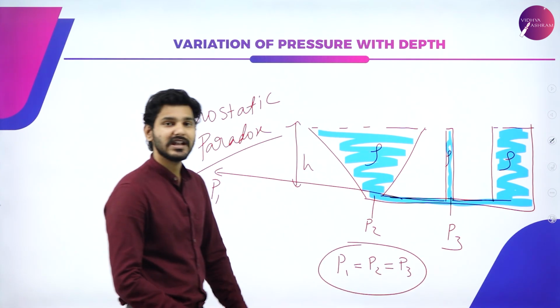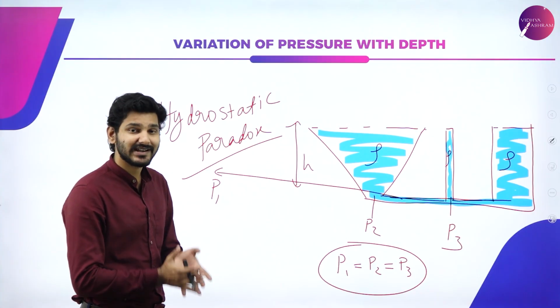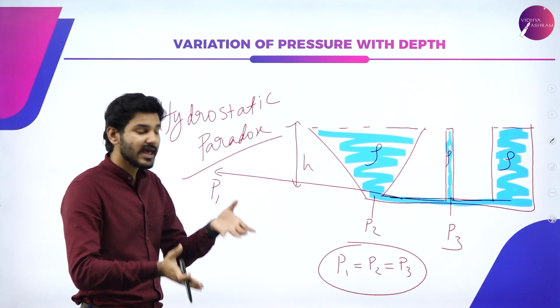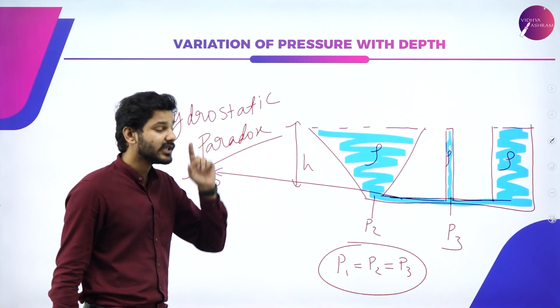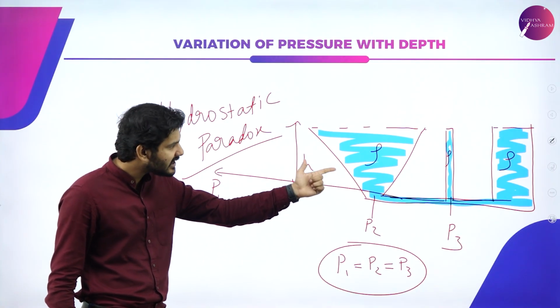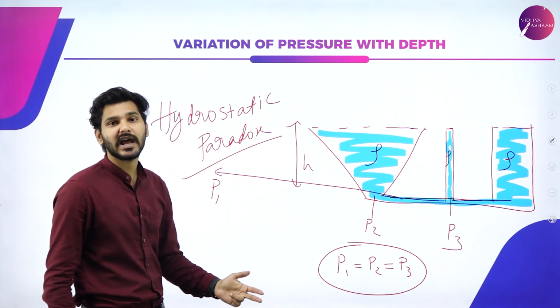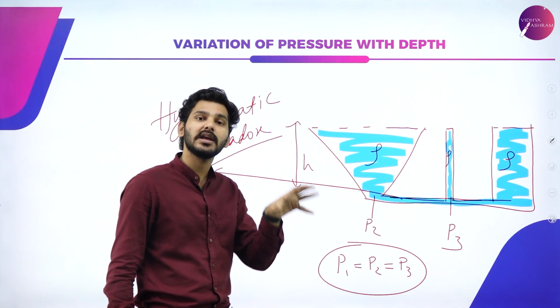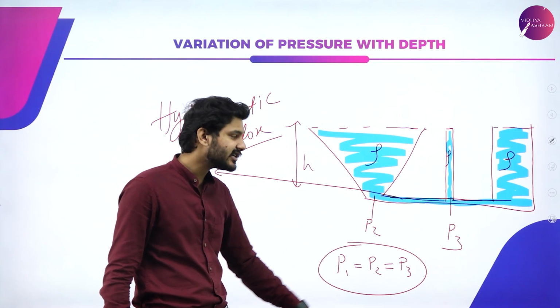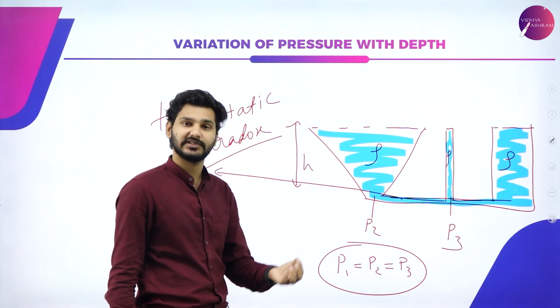Despite having different kinds of shapes and different kinds of volumes, they all seem to have the same pressure if the height, the density, and the acceleration due to gravity do not change. If these 3 factors remain the same, then the pressure remains constant.